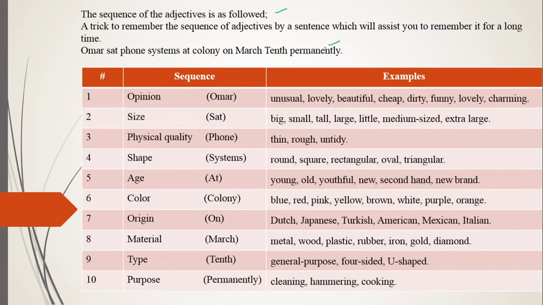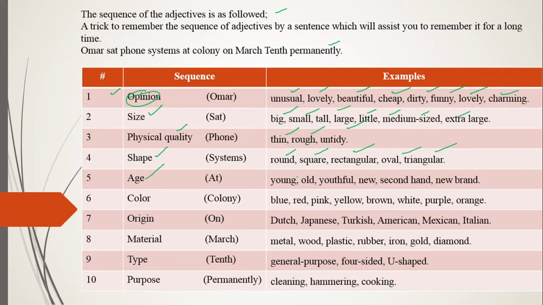So, Omar set phone systems at colony on March 10th. What does it mean? When you have got ten adjectives, number one, always bring opinion at the beginning. The opinion can be usual, unusual, lovely, beautiful, cheap, dirty, funny, charming, etc. Then size: big, small, tall, large, little, medium-sized, extra large, etc. Physical quality, like thin, rough, untidy. And shape, like round, square, rectangle, oval, triangle, etc.